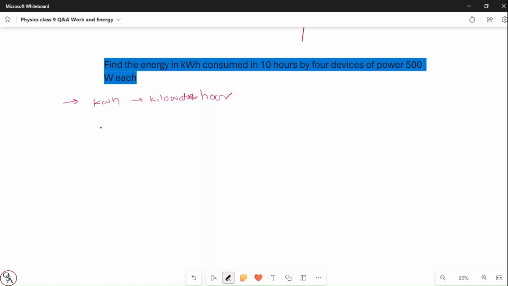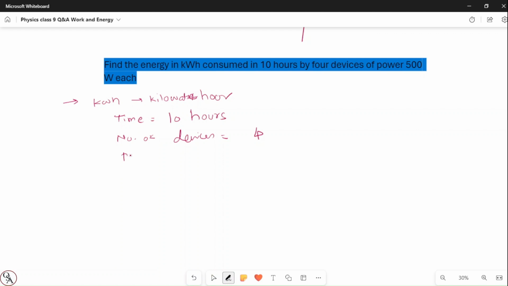So for the energy consumption, they have given us the time, which is 10 hours, by 4 devices of power 500 watt each.